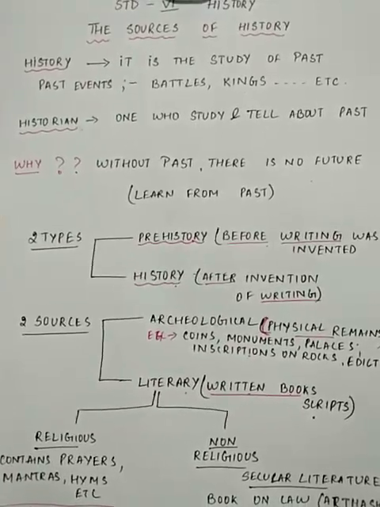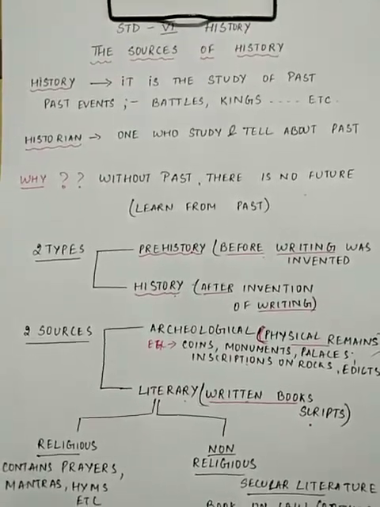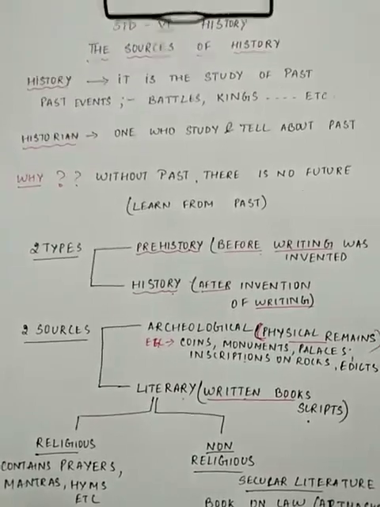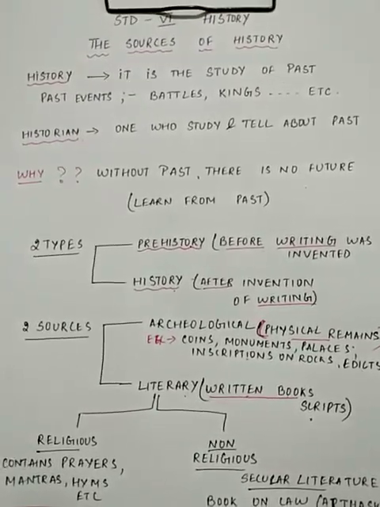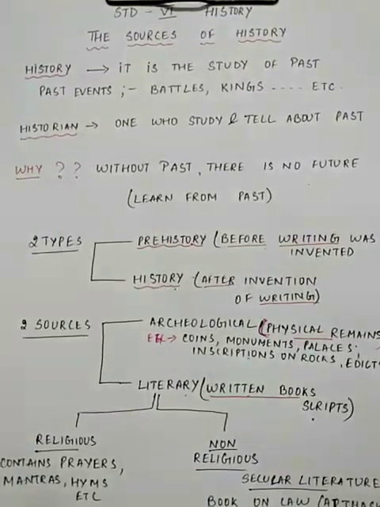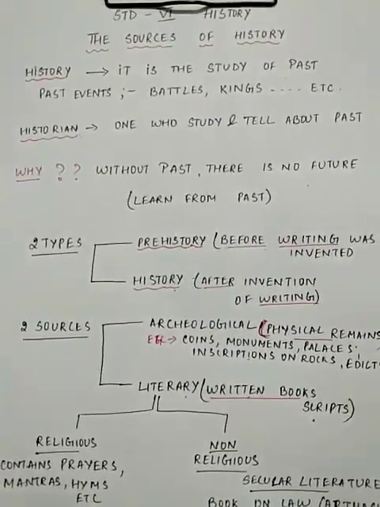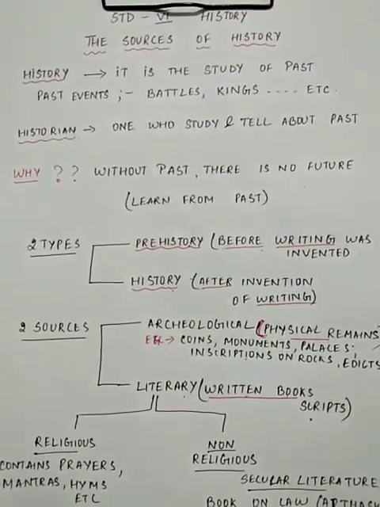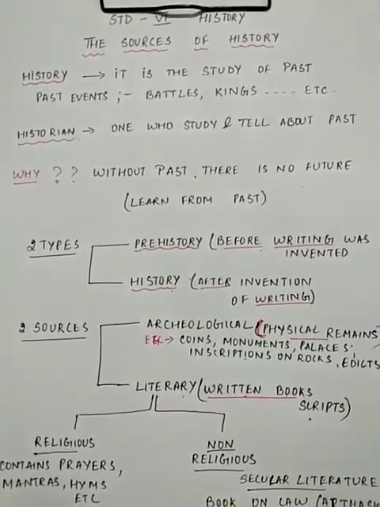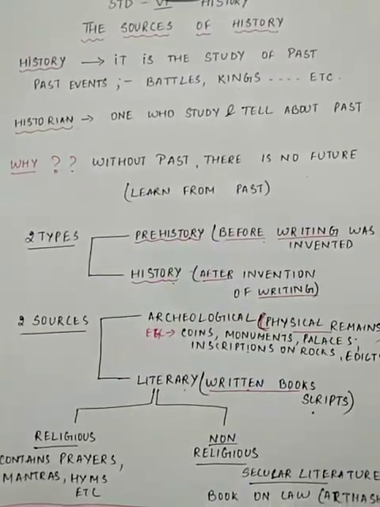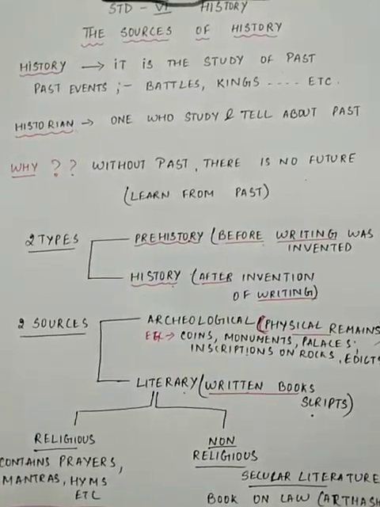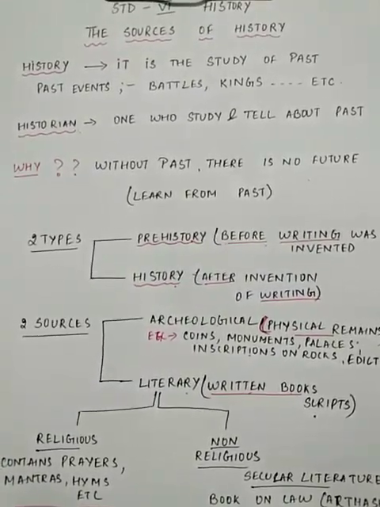Good morning everyone. Today we are going to start the first chapter of history for class 6, the sources of history. History is the study of past events, the battles, the kings, the kingdoms, and many things that have become history. And the one who studies and tells about the past is a historian.